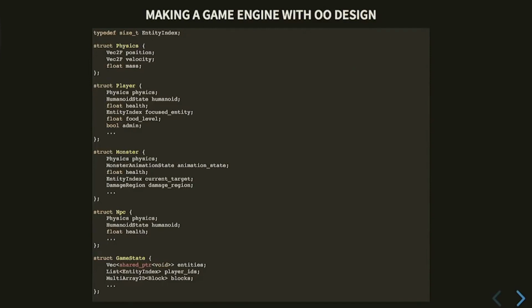Another thing to note from this example is that I'm going to use this a lot, and this is going to end up being important, but there's this entity index type. And this is actually really interesting, because this is super common in C++ game engines. In fact, I've never seen a systems programming language game engine that doesn't have these. So you might think, okay, well, this field is player ID. Starbound's a multiplayer game. You need to keep a list of all the entities that are a player. But why don't you use a pointer? It's C++. We can live dangerously.